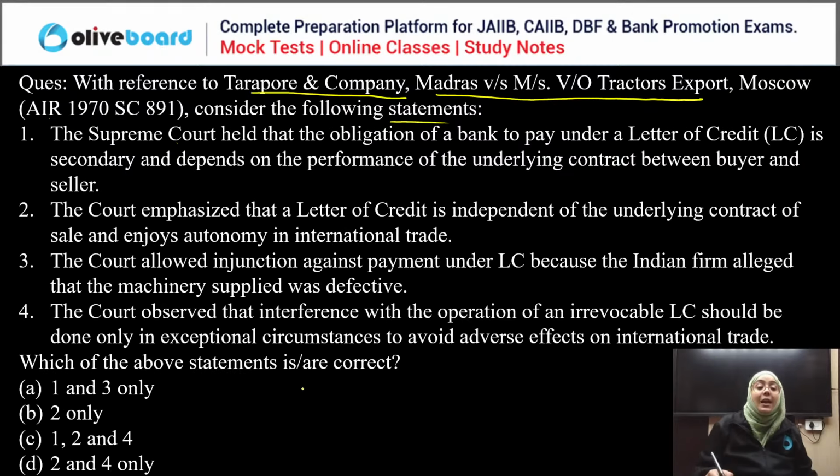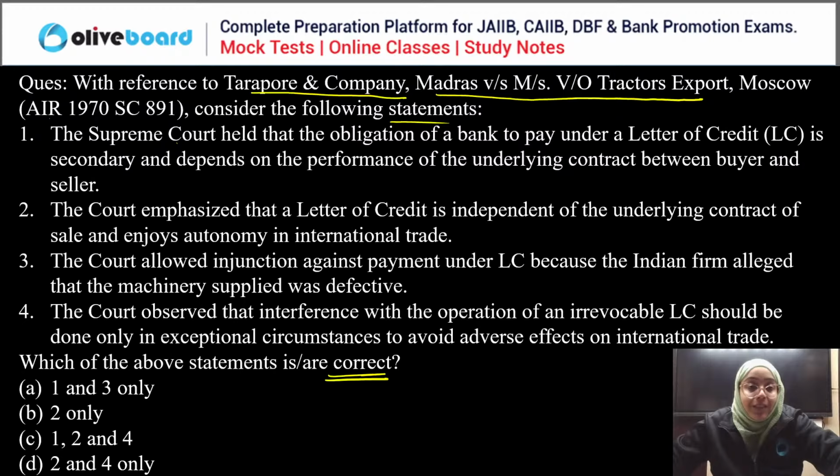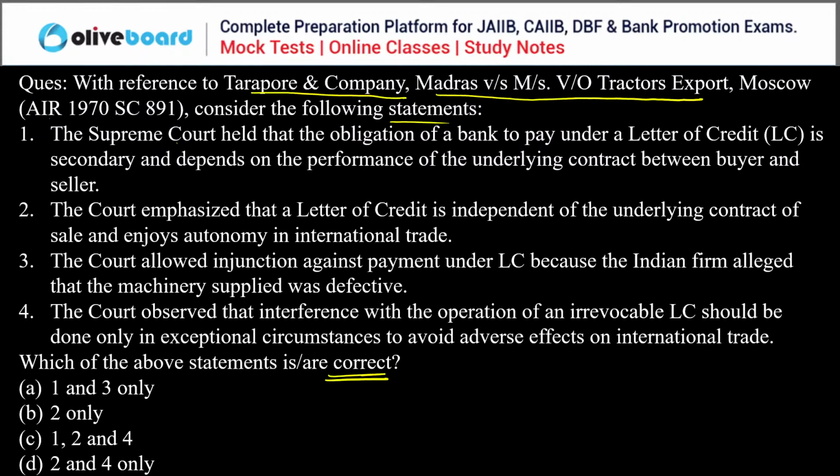We need to choose the correct answer here, everyone. Now start answering this question. This is the case. Now let me explain first of all the case to all of you. Okay, what was the case for this? Okay, so the case summary, I'm just giving you the case summary. So Tarapur and company case summary was, so there was one party who is the Indian buyer, which is Tarapur. Then there was a Russian seller, which is VO Tractor Export. And then there is a Bank of India who issued the letter of credit.